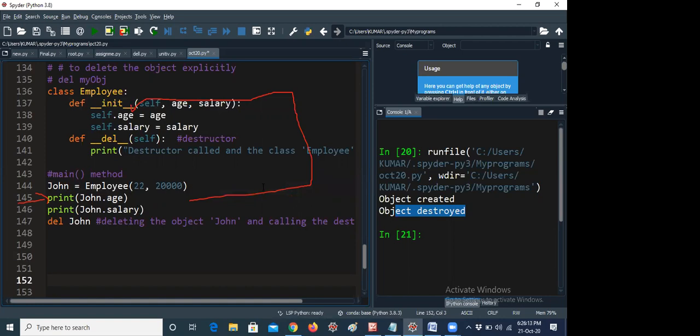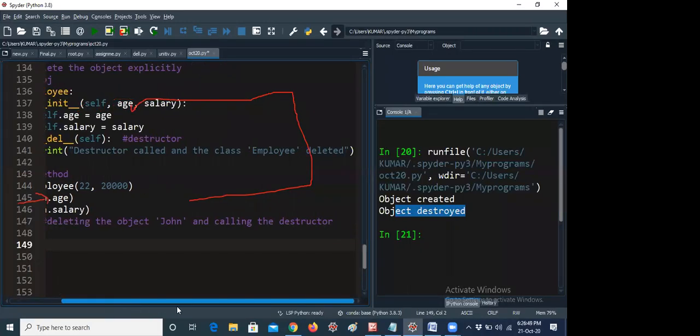After completion of the object creation, I am giving del John. John is an object. Deleting the object John means it is calling the destructor. Whenever the constructor is called automatically, the destructor is also called automatically when you use a del keyword. This is the purpose of the del keyword. You can apply the del keyword only for an object; I am giving the object name as John. So deleting the object John calls the destructor.